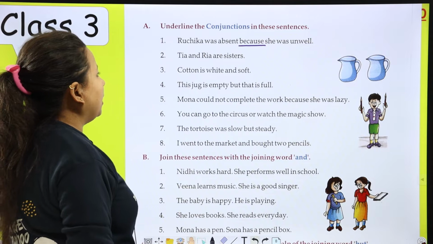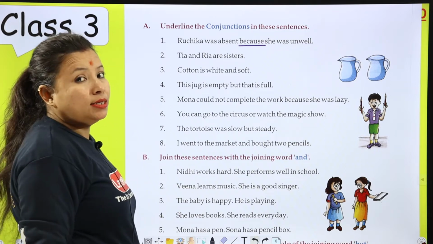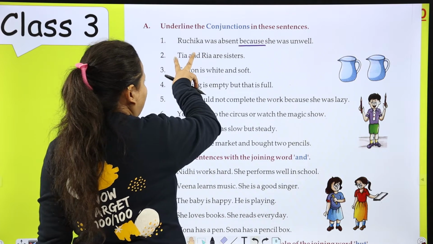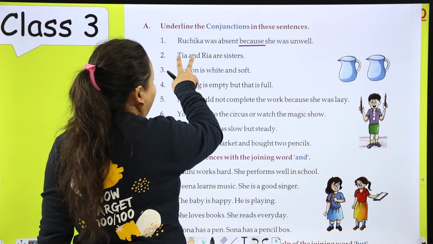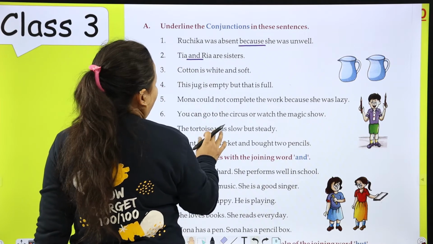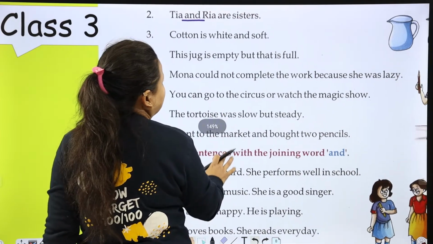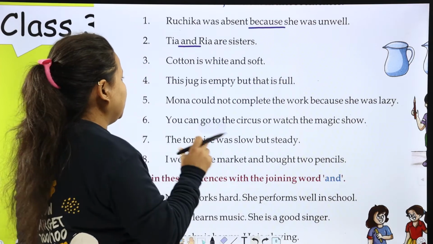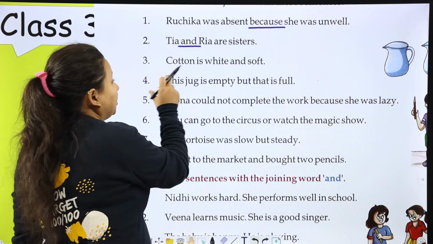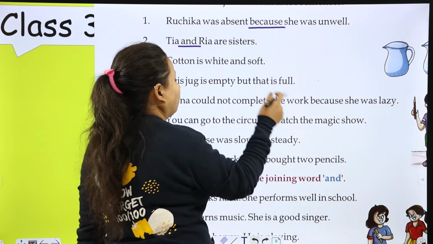Tia and Riya are sisters. So, two words are joining here, Tia, Riya. Cotton is white. If I say cotton is white, cotton is soft. But cotton is white and soft.